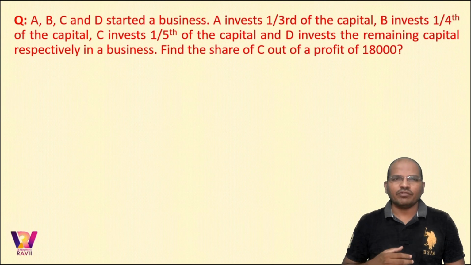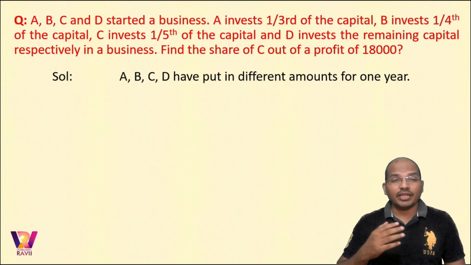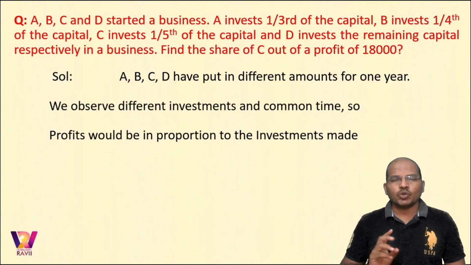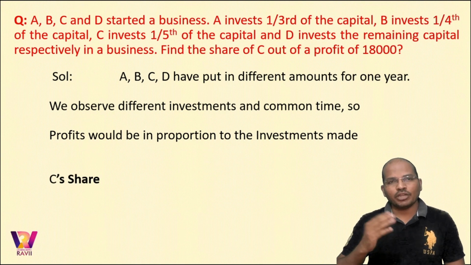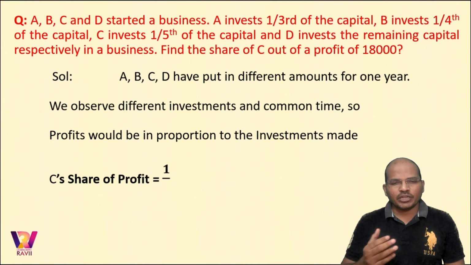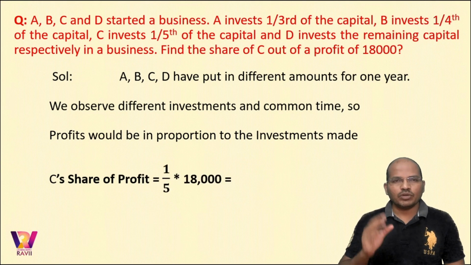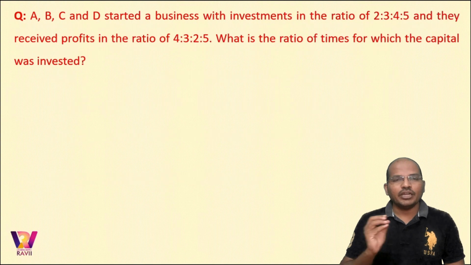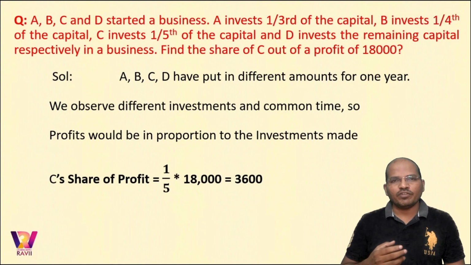Now see the question carefully. The question is clear that A, B, C, and D have put in unequal investments for 1 year. So it is a case where we have unequal investments and equal time periods. So common sense says that we should divide the profits in proportion to the amount invested. So as C has put in one fifth of the capital, in the final profit C should get one fifth of the profit, isn't it? So the share of C would be one fifth of 18,000, and that would be 3600.